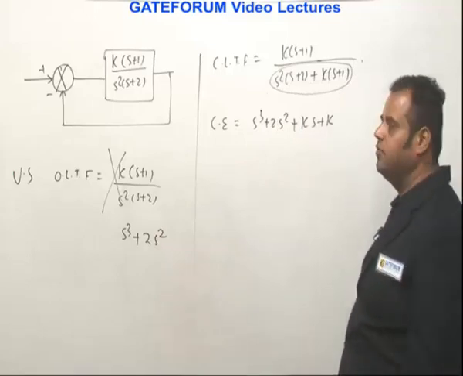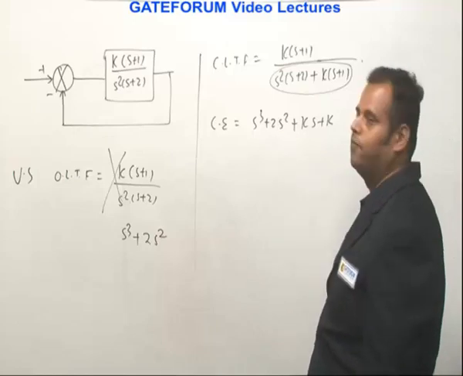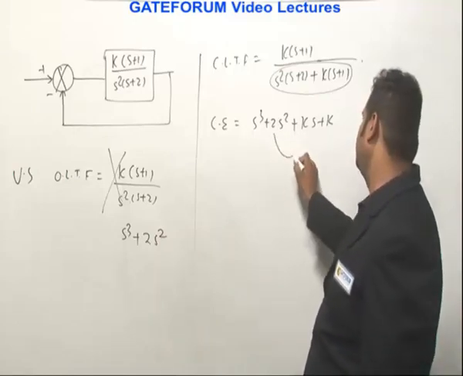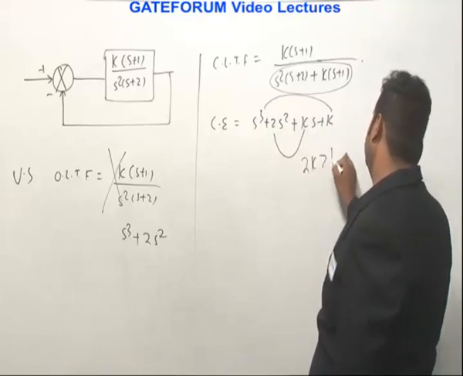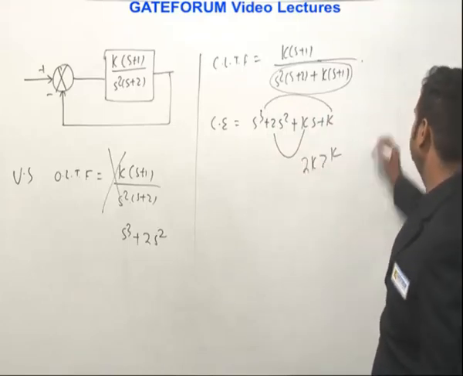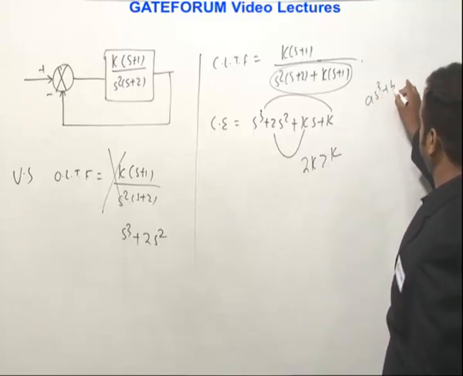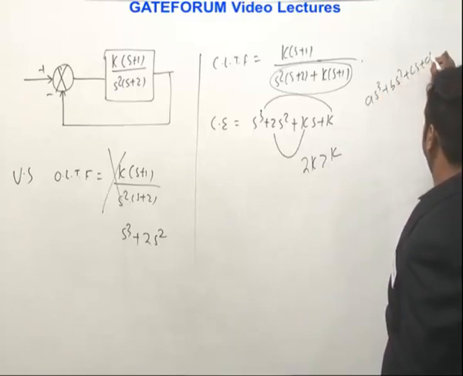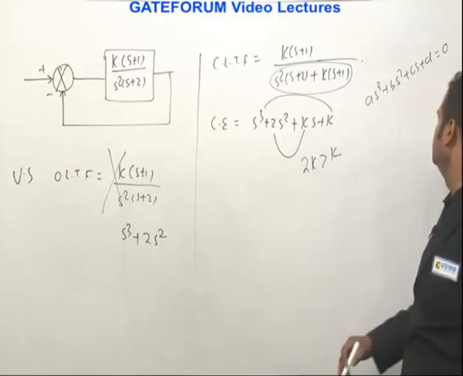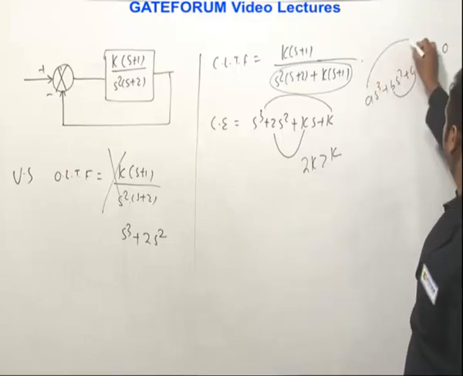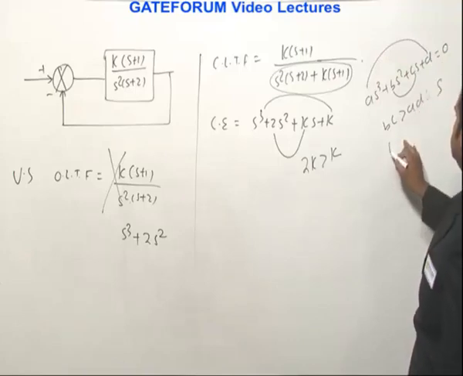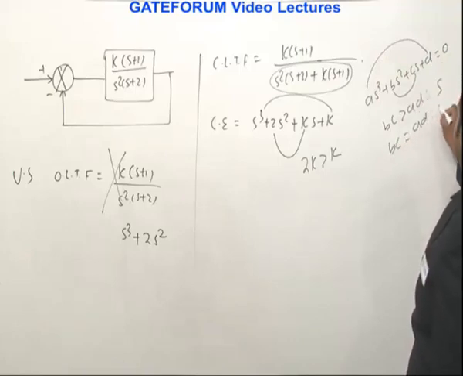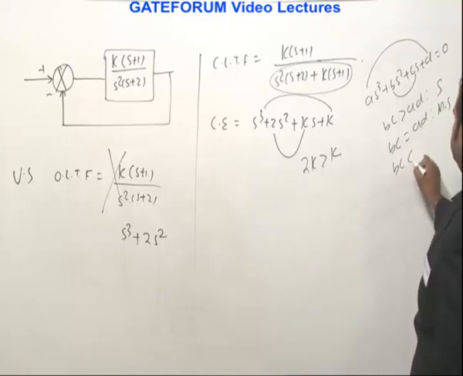So whether it is stable or not, how do you comment on it? One of the shortcuts, which I hope most of you know, is that the product of these two should be greater than the product of these. So 2K is greater than K. In general, if as cube plus bs square plus cs plus d equals 0 is the characteristic equation, then based on this we comment: if bc is greater than ad, it is a stable system. If bc equals ad, it is a marginally stable system. If bc is less than ad, this happens to be an unstable system.